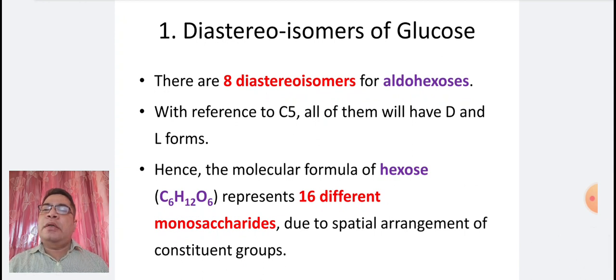There are 8 diastereomers of aldohexoses. With reference to C5, all of them have D and L forms. Hence, the molecular formula of hexose, that is C6H12O6, represents 16 different monosaccharides due to the spatial arrangement of constituent groups.